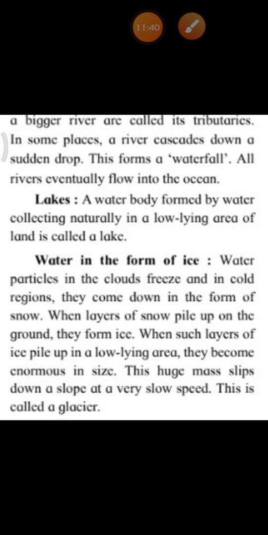Okay, children, what happens in the cold regions? Water particles freeze in the clouds, okay, and they come down in the form of snow. When this snow comes together, it forms ice, and when such layers of ice pile up in a low lying area, they become huge in size, right, children? And when this huge mass slips down a slope at a slow speed, then that is called a glacier.